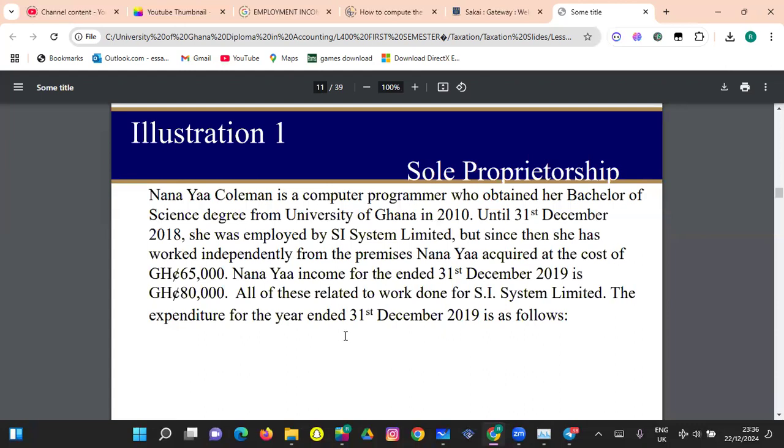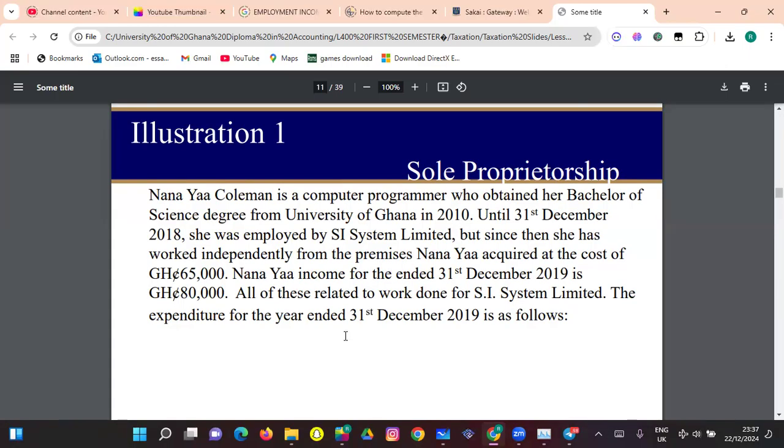Let's look at this. Nana Yakuman is a computer programmer who obtained her bachelor of science degree from the University of Ghana in 2010. Until 31st December 2018, she was employed by SI System Limited.